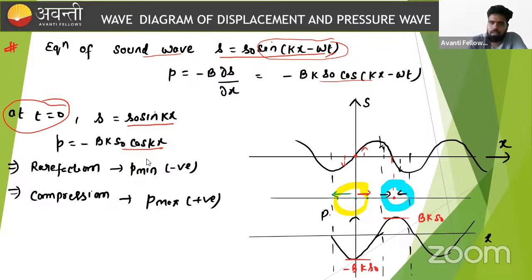So what is the basic interpretation of this particular graph? Let's see. We analyze at t equal to 0 and look at the particle that lies at x equal to 0. If we increase x, then the displacement of the particle is in the positive direction.